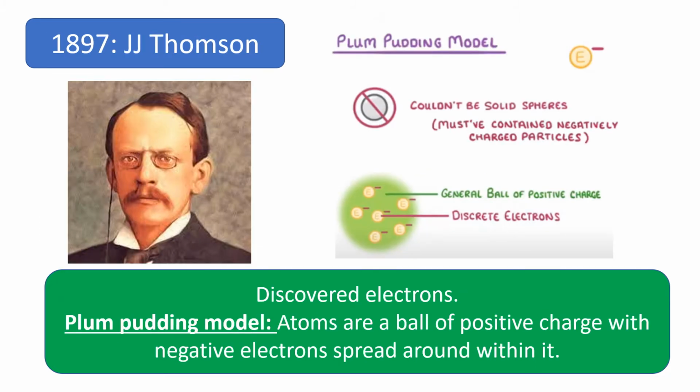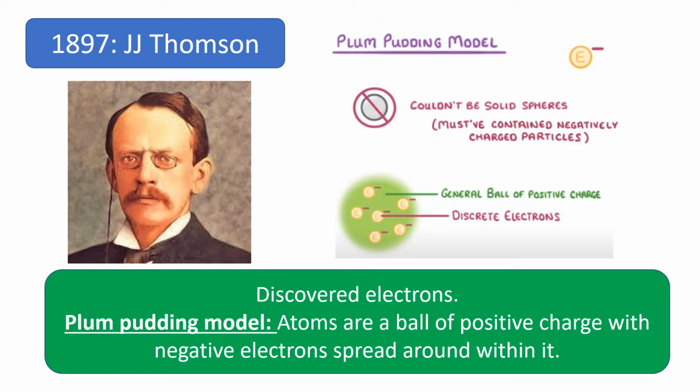A few years later, in 1897, this man here, J.J. Thomson, discovered through various experiments that these atoms couldn't be solid spheres. There was something inside, and he discovered that these were negatively charged particles, which he called electrons. So J.J. Thomson discovered electrons. His model was called the plum pudding model. I always think JJ is double J and plum pudding is double P.